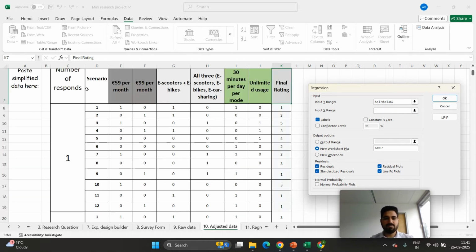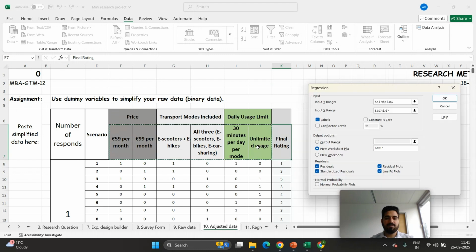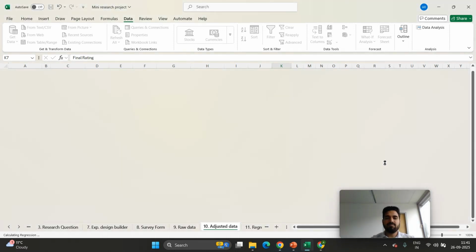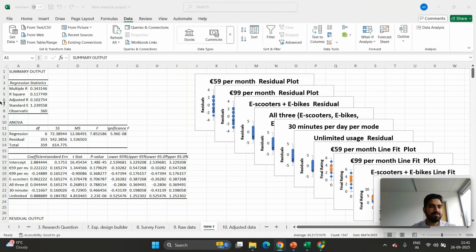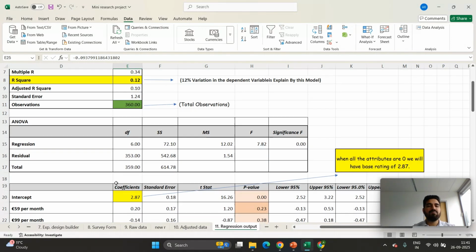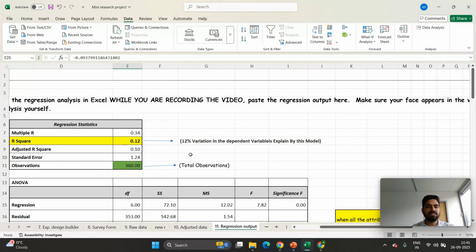And then we will choose our dependent variable, that is our attributes. We also select the labels. We give a new name, new R. We also add residuals. Yeah, this is my regression analysis. You can see that the R square is around 0.12 and we have an intercept of around 2.8. Some of the coefficients are positive, some of them are negative. I will explain this, and I simplified this so that you can understand easily.